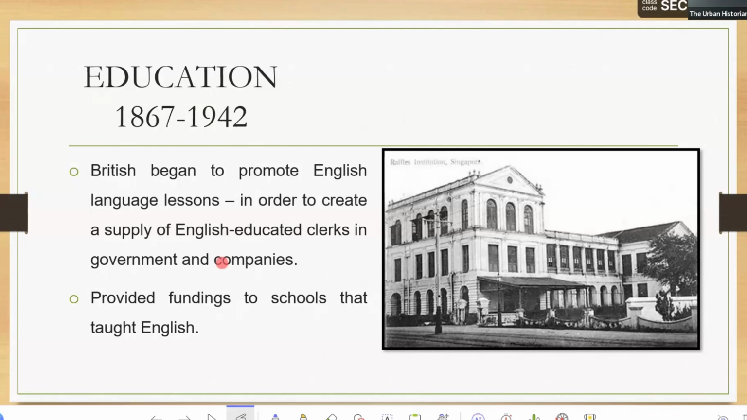I repeat, so that the children can learn English, can speak English, and then can work for the British next time. That's why the British were keen on teaching English. And any school that taught English will receive money support from the British. So provided funding, the keyword, missing word here, is funding, to schools in Singapore that taught English.